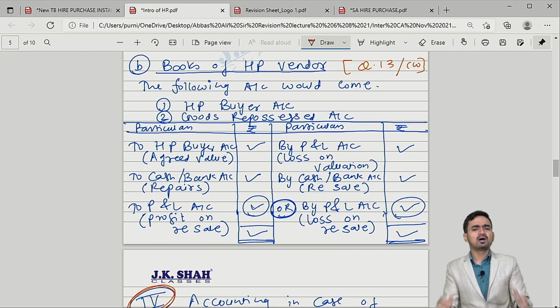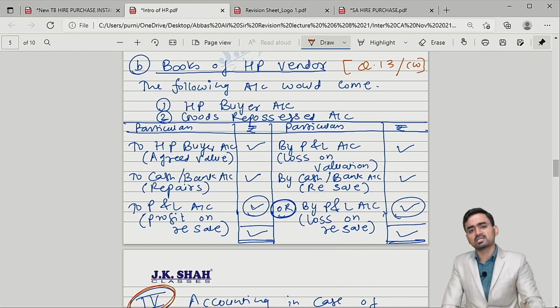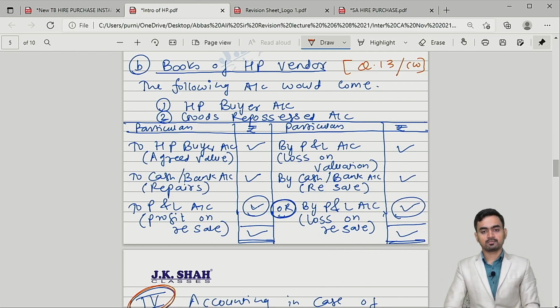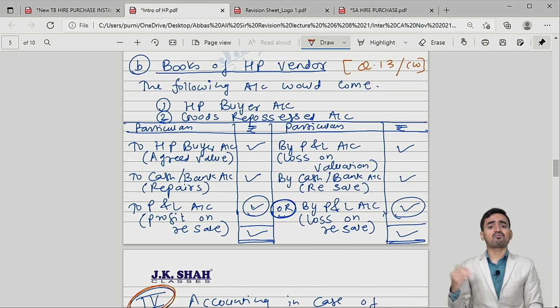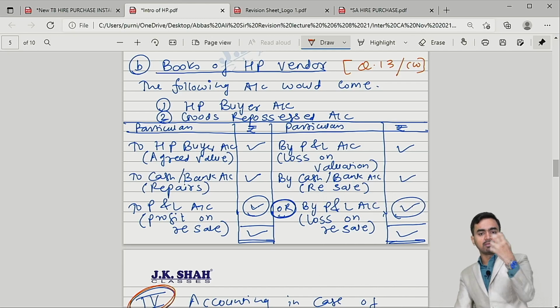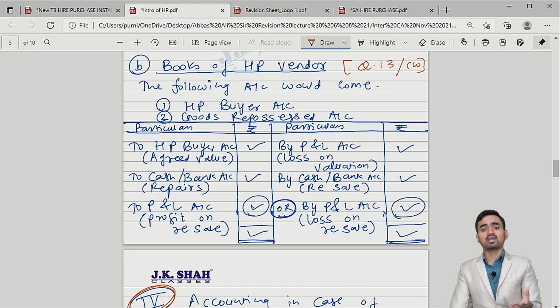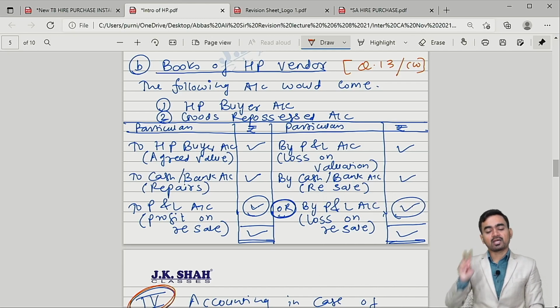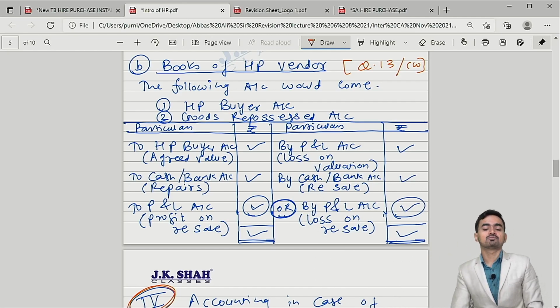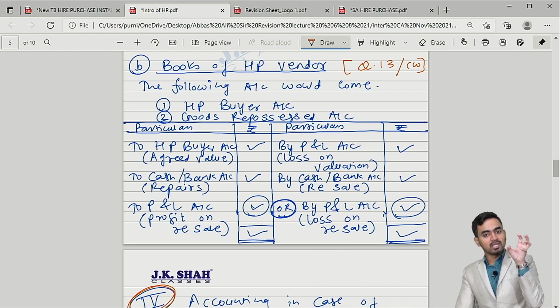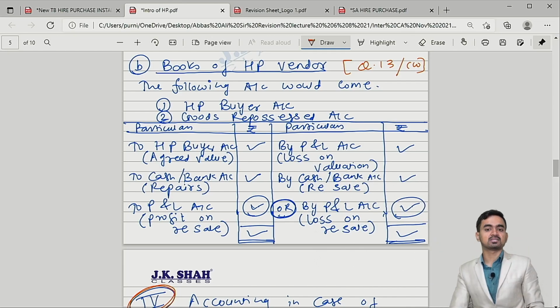Okay, let's take an example. You have repossessed the goods at rupees 100, but the fair value in the market is 80. One more time, shall I repeat? You have repossessed at 100, but the fair value is rupees 80. So can I say 20 rupees is valuation loss? On the opposite side you have to write by P&L, loss on valuation. 100 rupees repossession, goods repossessed, minus 20. So 80 rupees is the fair value.